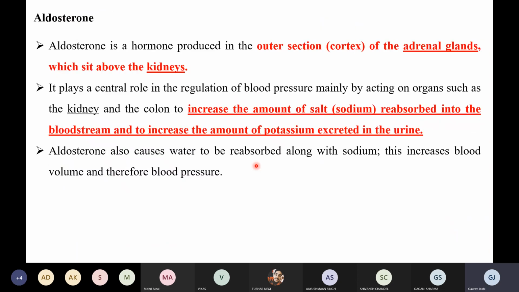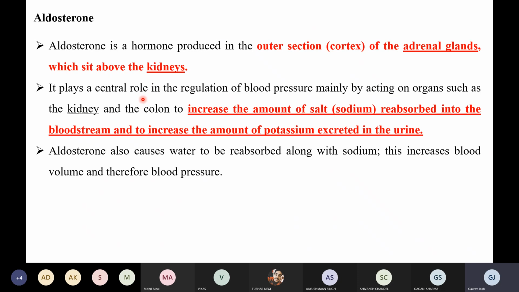Right, so this is the thing. Aldosterone I have already discussed. So aldosterone is the hormone, right? It is coming from where? It is coming from the adrenal glands, right? We have discussed this earlier also, which sit above the kidney. So they are just placed above the kidney, right? They are actually playing the central role in regulating the blood pressure.